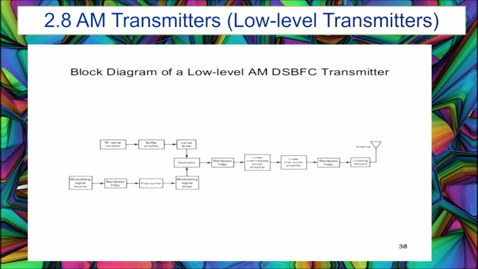2.8 AM transmitter, low level transmitter. This is a block diagram of a low level AM double-sideband full carrier transmitter. It starts from the RF carrier oscillator and modulating signal source until the signal is transferred to the antenna.